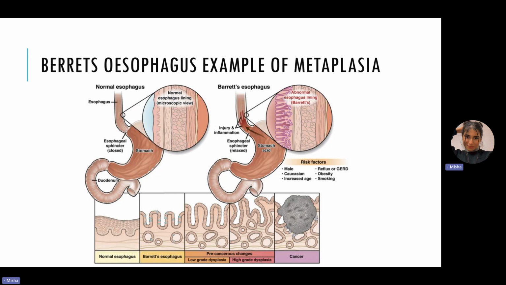So it'll start to become a columnar epithelium with goblet cells, right? So this is metaplasia, and metaplasia can also be seen in the uterus, within the cervix, and we can also see it in the respiratory system, because of smoking, for example. So there are many examples of metaplasia, but you will be learning this more in detail. So metaplasia and dysplasia are different. Just make sure you remember that. And yeah, that's it. Thank you so much.